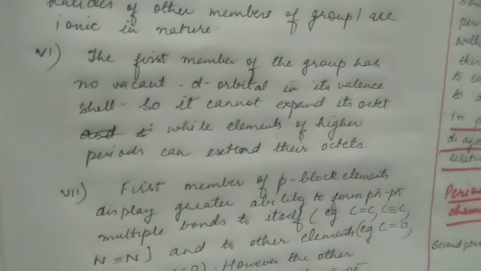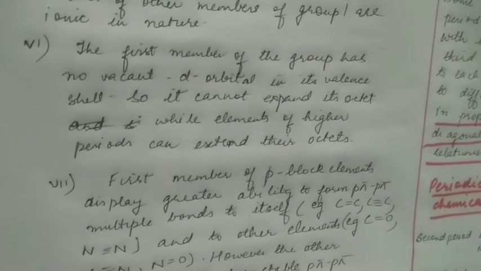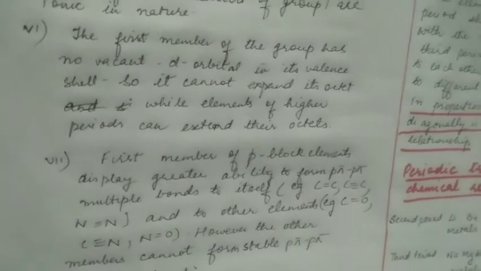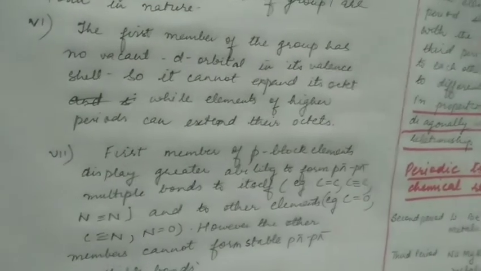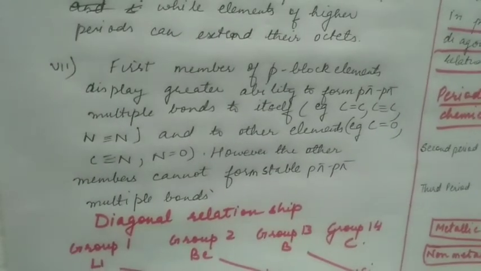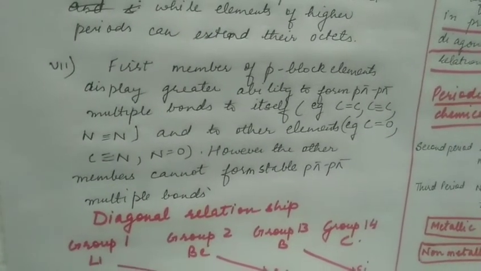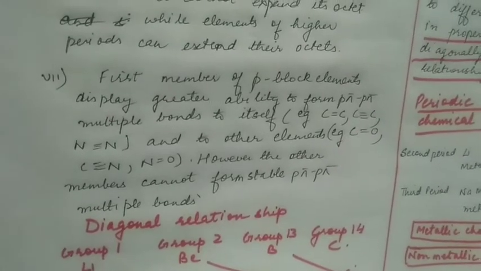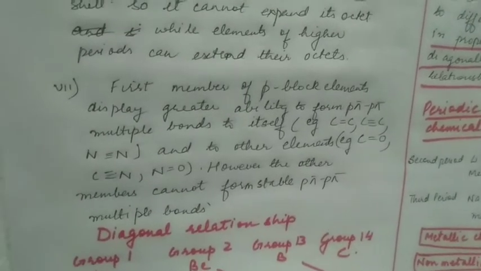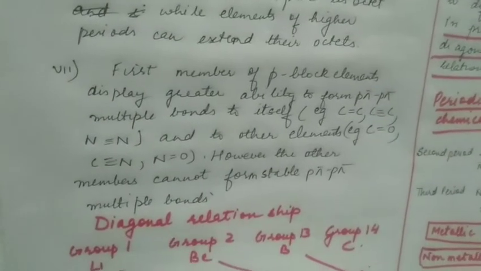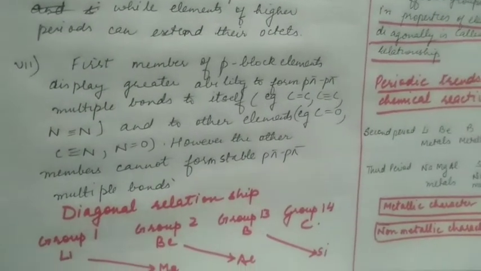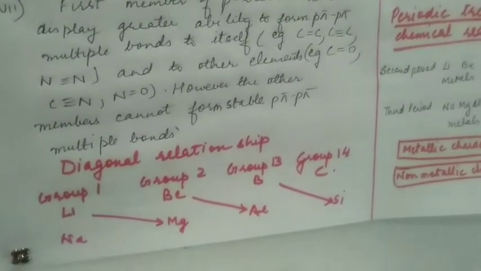The first member of a group has no vacant d orbitals in its valence shell, so it cannot expand its octet, while elements of higher periods can extend their octets. The first member of p block elements displays greater ability to form p-pi multiple bonds to itself, for example carbon double bond, carbon triple bond, nitrogen triple bond, and to other elements like carbon oxygen double bond, carbon nitrogen triple bond, nitrogen oxygen double bond. However, other members cannot form stable p-pi multiple bonds.